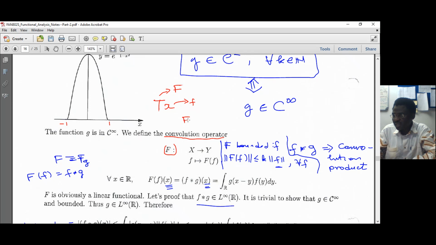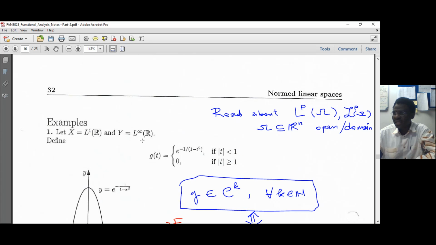So what we will define will be F of f like this. But when we apply F of f, it takes us to Y, because this is an element of Y. Now, if I'm in Y, what is the definition of Y? Y is L infinity, meaning that this is a function that is essentially bounded.